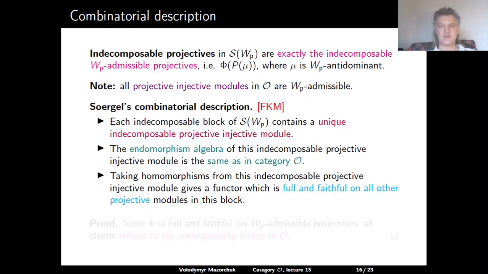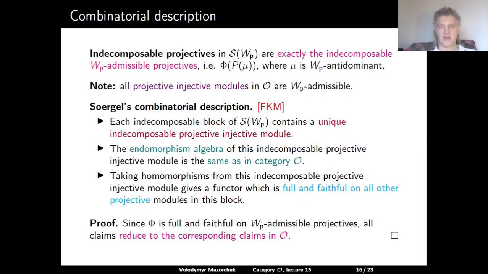Taking homomorphisms from this indecomposable projective-injective module gives a functor which is full and faithful on all other projective modules in this block. And this follows quite directly from Zergil's combinatorial description in category O. We just apply the functor phi, which is full and faithful on all WP admissible projectives. And we get all those claims. So we reduce them to the corresponding claims in O.